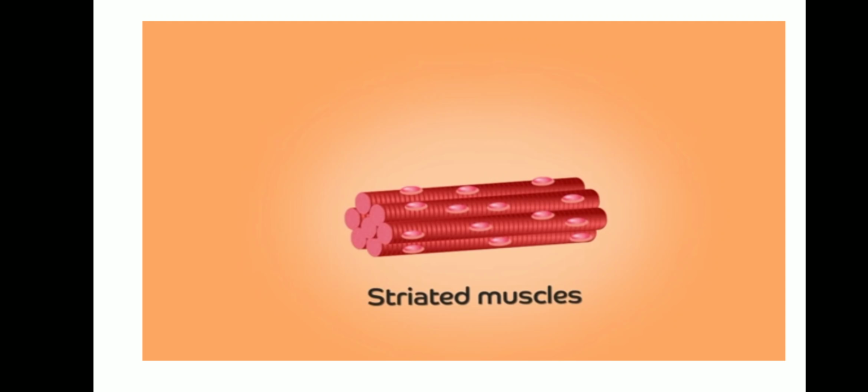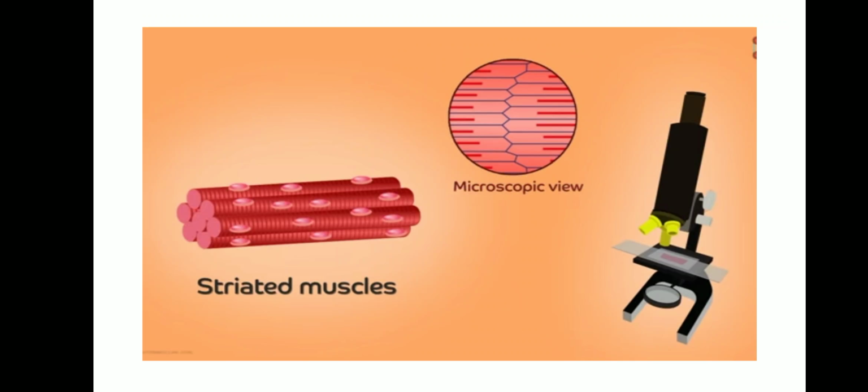So they have muscle fibers, which are elongated, long, and also cylindrical in structure. And you can find dark and light bands. If you view it through the microscope, you can notice dark color as well as light color bands.